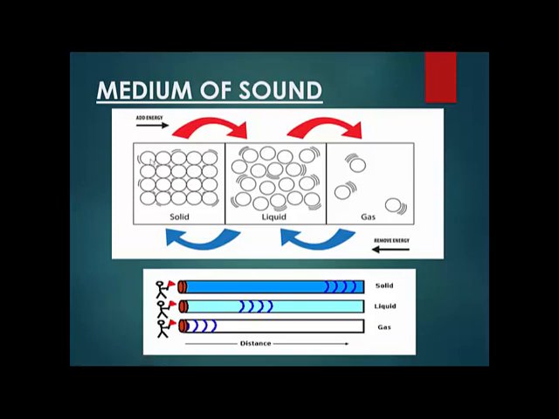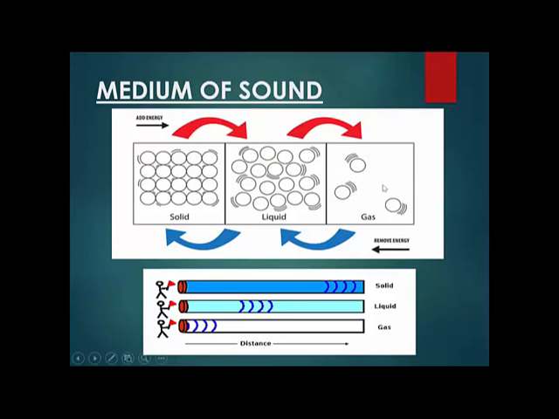It is something like this. If all 40 of you stand in a queue, very very close to each other, and I push the first student, what is going to happen? All 40 will get disturbed because you're all standing very close to each other. But in a liquid, if I disturb this molecule, it will take some time to disturb the second molecule. The second molecule, because it is a little far from the third, will take a little time to disturb the third. So it will take more time for the disturbance to reach the last molecule.